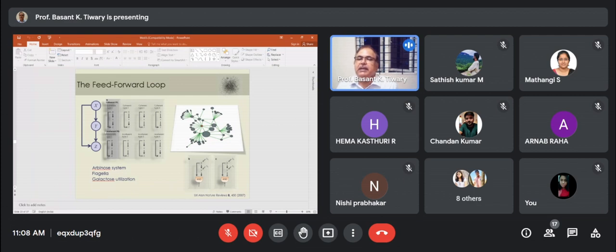This kind of pattern is called coherent FFL, the most abundant type of motif present in a network. There are different types of coherent also. Coherent type 1 is the most prevalent. Incoherent type 1 is the second most prevalent pattern in a network.